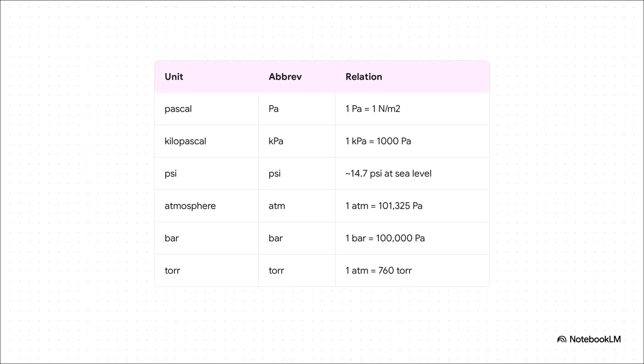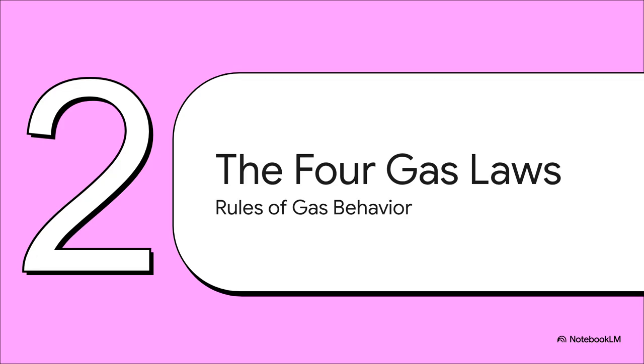So we've got the standard IUPAC unit, which is the Pascal. We also have pounds per square inch, or PSI, which you probably recognize from your car tires. And then you have the atmosphere, where 1 atmosphere is exactly equal to normal sea level air pressure. And that's also perfectly equivalent to 760 torr. Moving right along to section 2, the 4 gas laws.